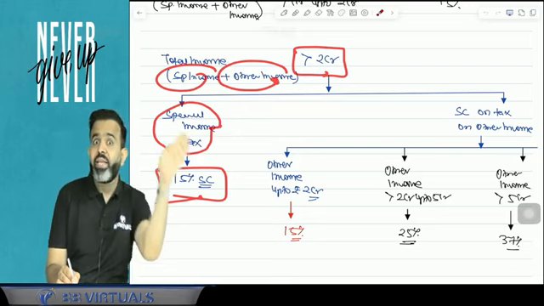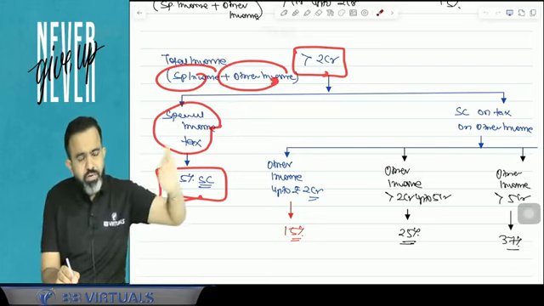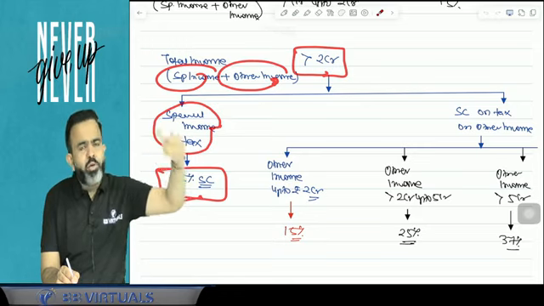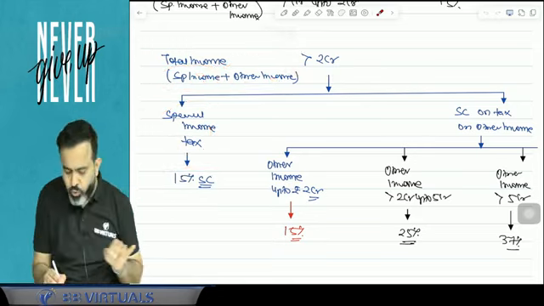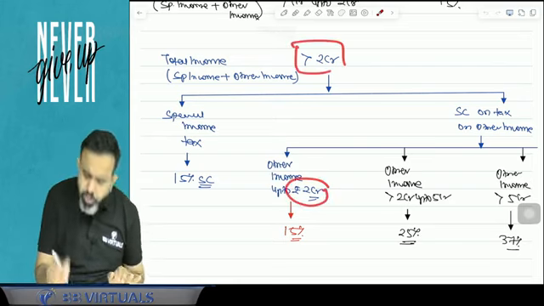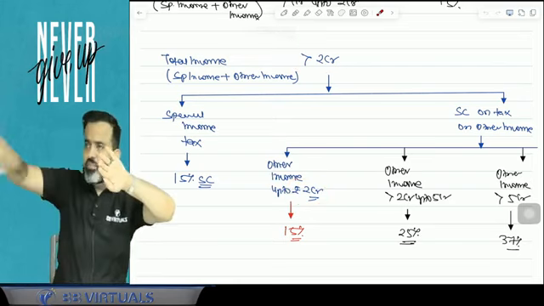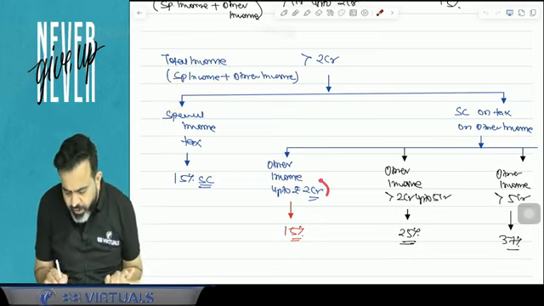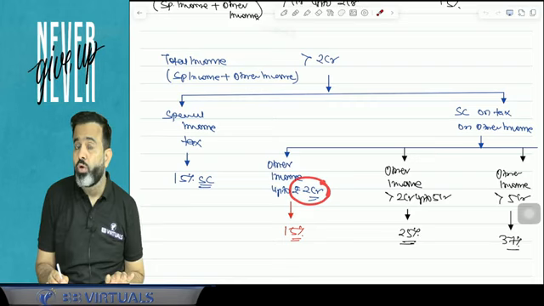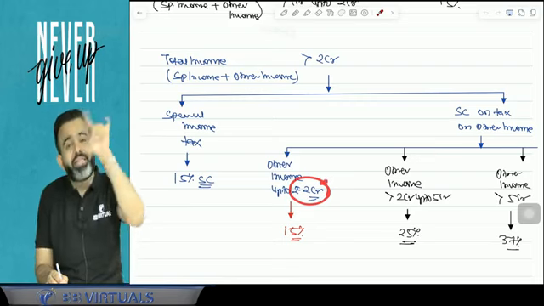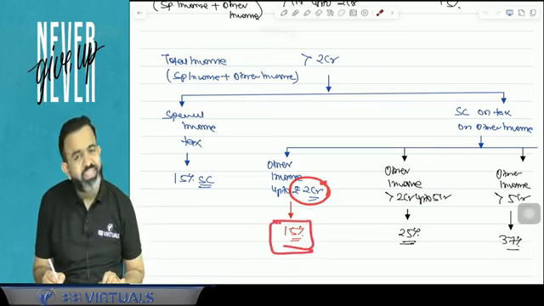But guys, what about the tax on balance income? Whatever the tax on balance income, if your total income is more than 2 crore, but if you remove the special income, then your balance income is within the limit of 2 crore, then the surcharge on tax on balance income is only 15%.